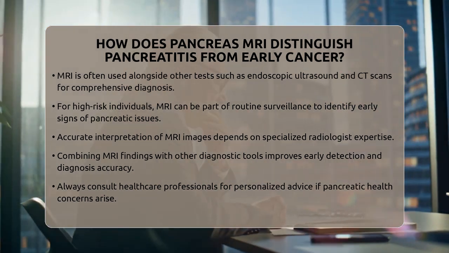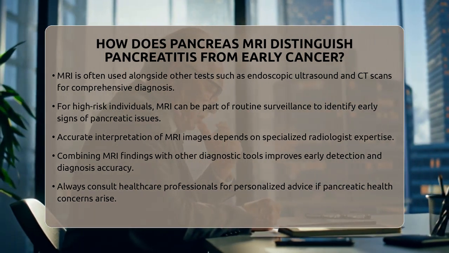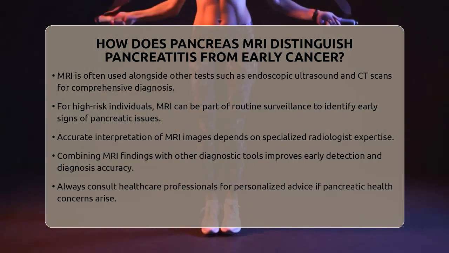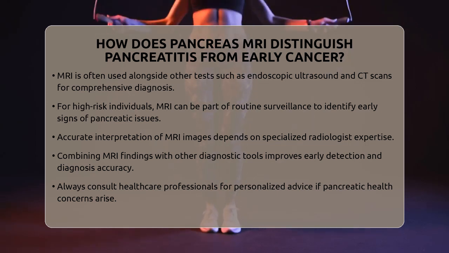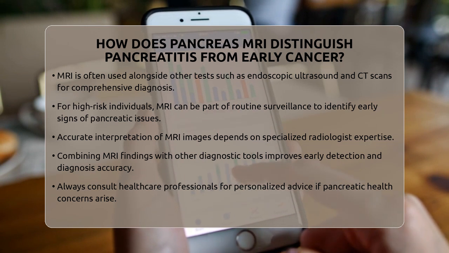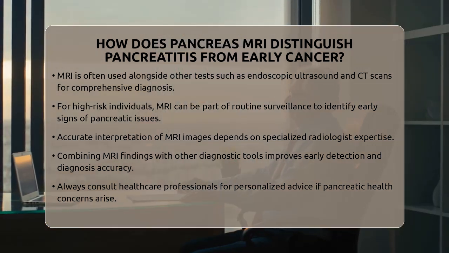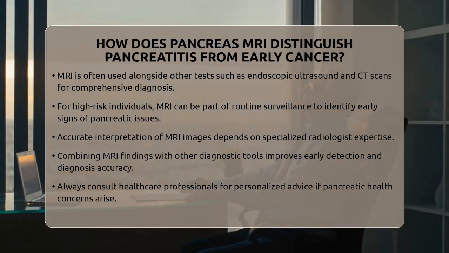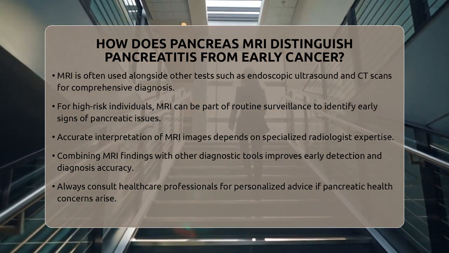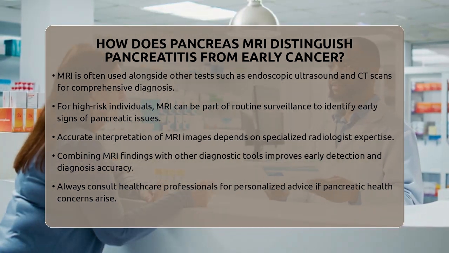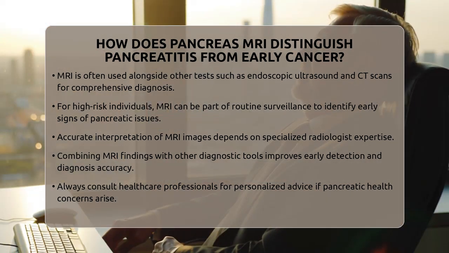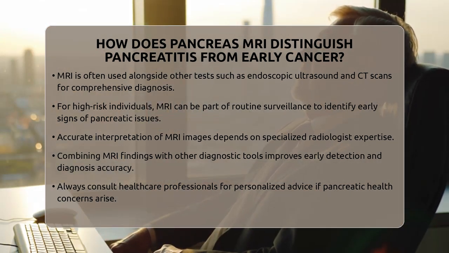In summary, MRI helps distinguish pancreatitis from early pancreatic cancer by revealing characteristic tissue changes, ductal abnormalities, and patterns of contrast enhancement. It's a powerful, non-invasive tool that, when combined with other diagnostic methods, improves the chances of early detection and accurate diagnosis. Always remember, if you have concerns about your pancreas health, consulting a healthcare professional is essential to get personalized advice and appropriate testing.